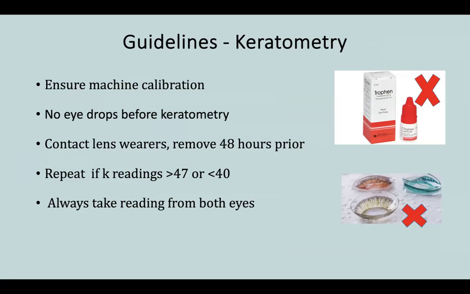And we know that the average K reading is around 43 to 44. So if we get a K reading that is too high, more than 47, or too low, less than 40, what do we do? We repeat the K readings. And we must always take readings from both eyes.